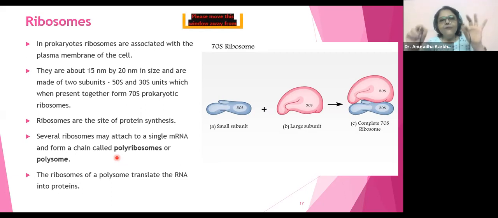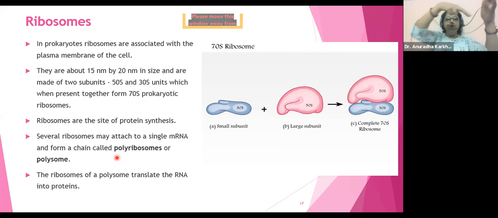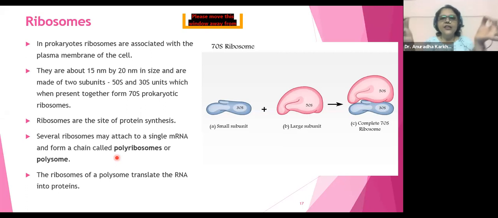But instead of only one, sometimes there would be 10 inspectors and 10 havaldars holding the same mRNA at different distances. So chote chote ye agar mRNA, I don't have anyone over here, so told him to hold this wire. So suppose this is someone over here. One inspector, one police over, one inspector, one havaldar here. One inspector, one havaldar here. Third year, fourth year, fifth year. So if there are 5 or like more than one inspector and havaldar ki jodi on the same mRNA, it will be called as polyribosome or polysome.